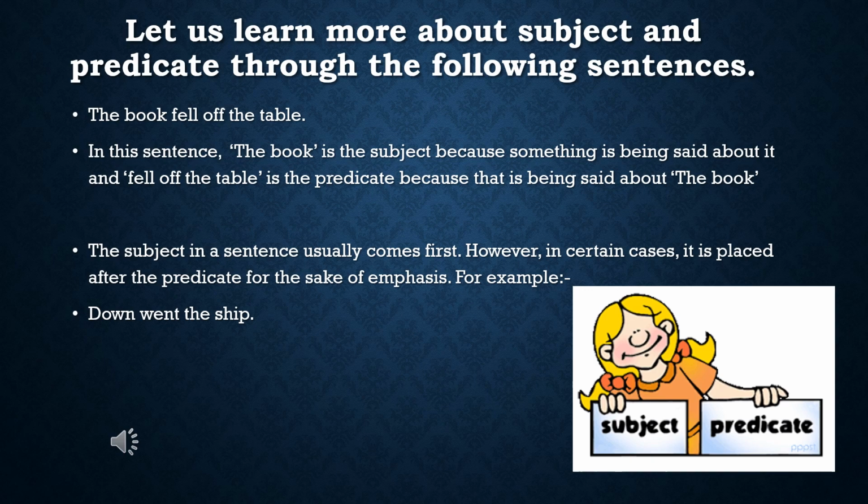Let us learn more about subject and predicate through the following sentences. The book fell off the table. In this sentence, the book is the subject because something is being said about it, and fell off the table is the predicate because that is being said about the book. The subject in a sentence usually comes first. However, in certain cases, it is placed after the predicate for the sake of emphasis. For example, down went the ship.